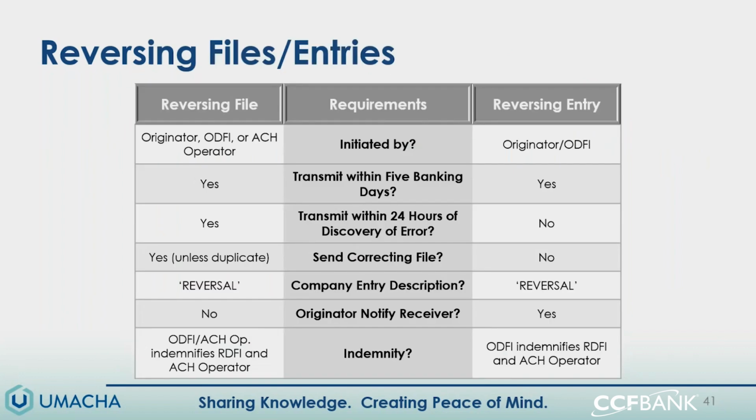All right, so a couple things to understand. We have a reversing file, which means everything in the file was wrong or a duplicate. We're affecting all of the entries. Or we have a reversing entry, which would be less than that. Maybe there's only one entry that's wrong, or maybe there are 5 entries that are wrong. It's not the entire file. So that's our 2 columns here: reversing file on the left, reversing entry on the right.